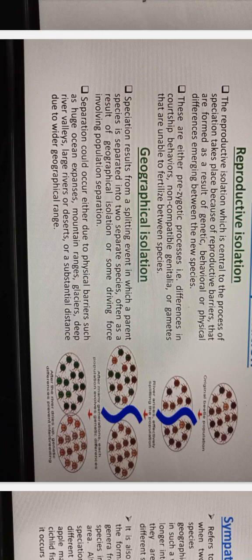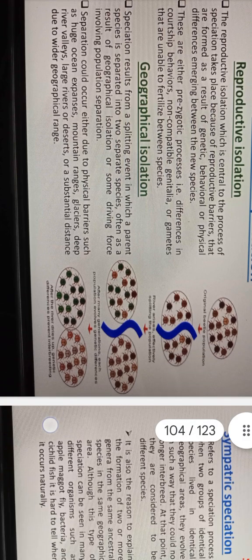Then geographical isolation. Speciation results from a splitting event in which a parent species is separated into two separate species, often as a result of geographical isolation or some driving force involving population separation. So separation could occur either due to physical barriers such as huge ocean expanses, mountain ranges, glaciers, deep river valleys, large rivers or deserts, or a substantial distance due to a wider geographical range.